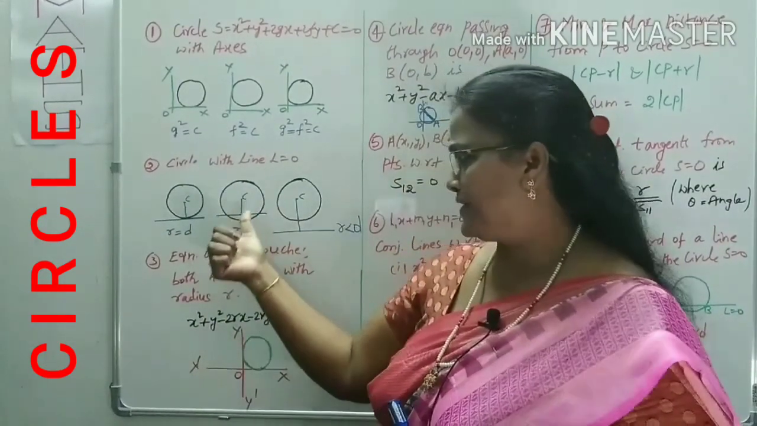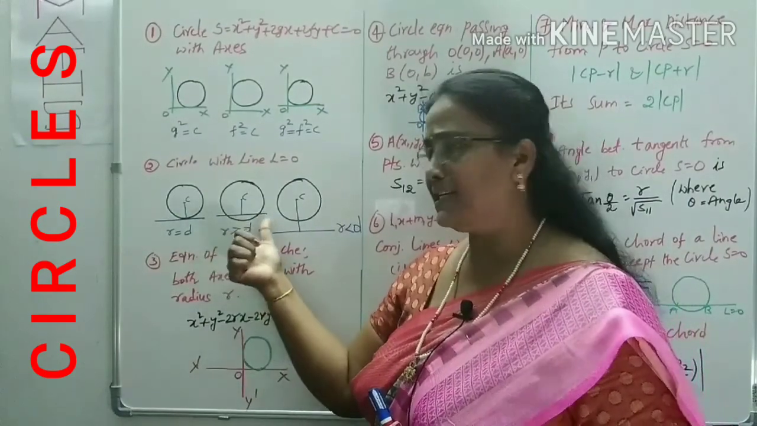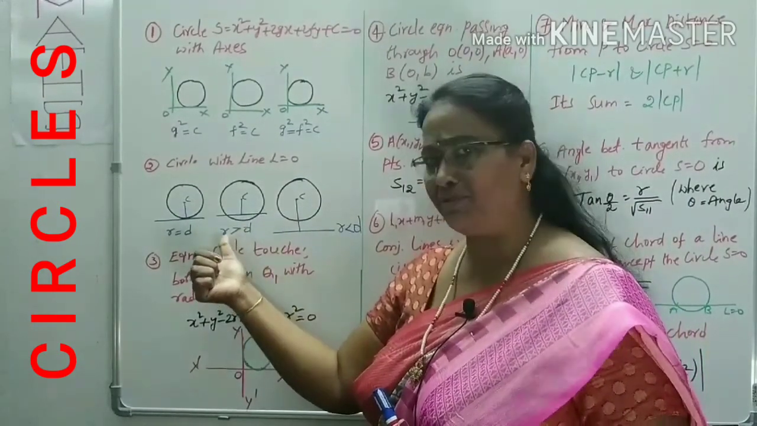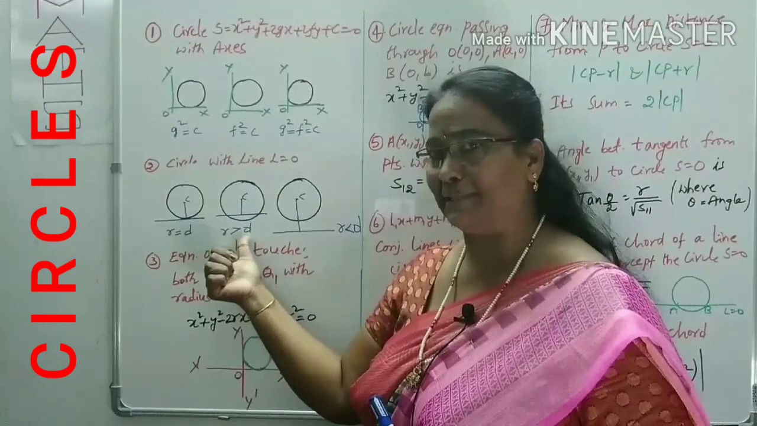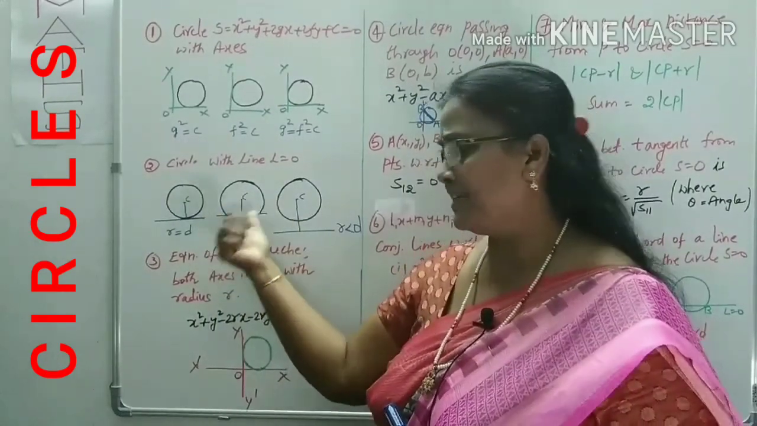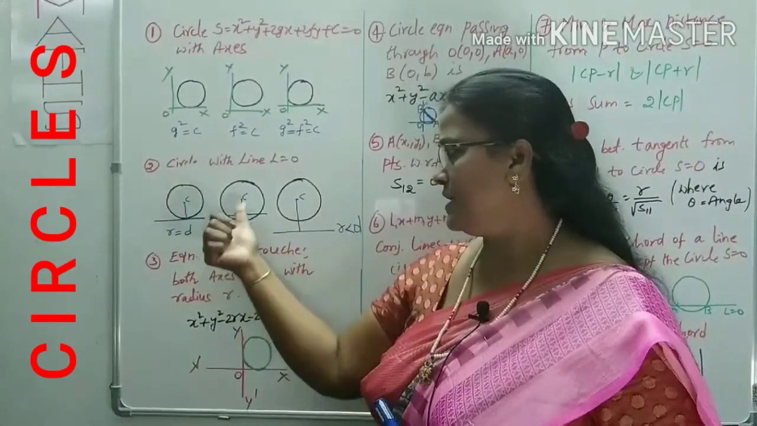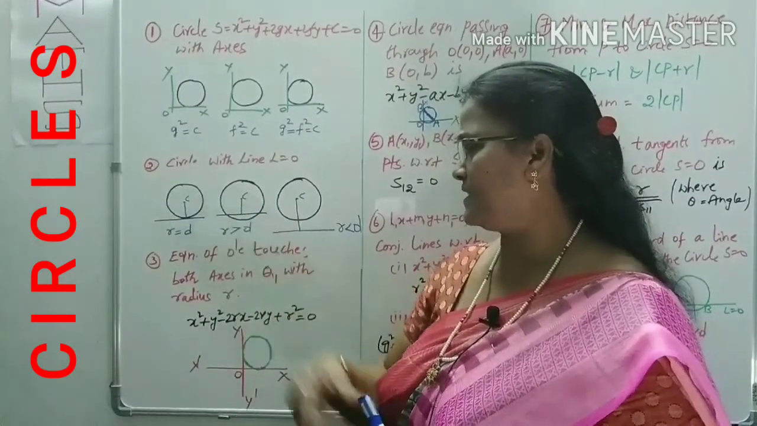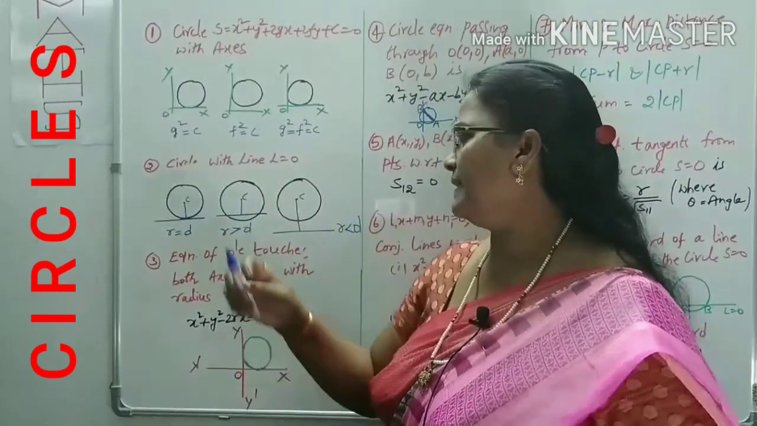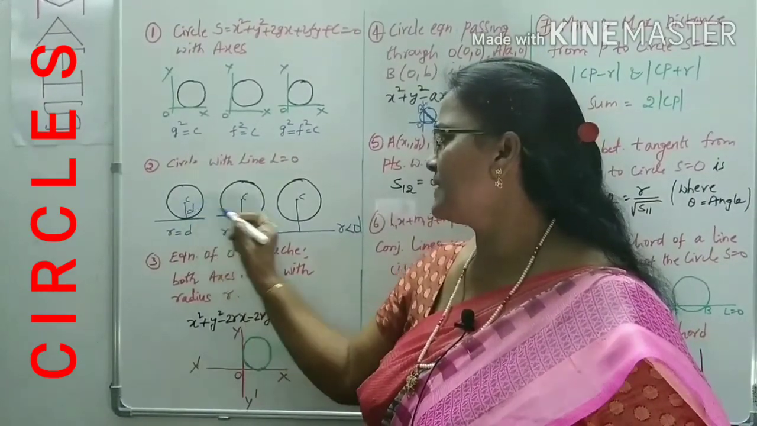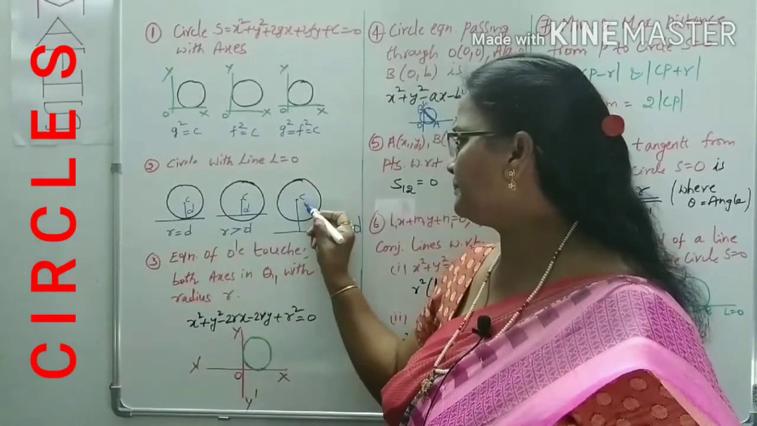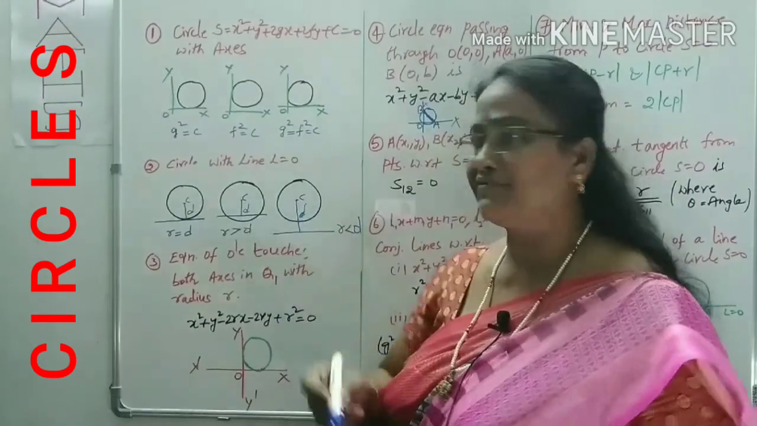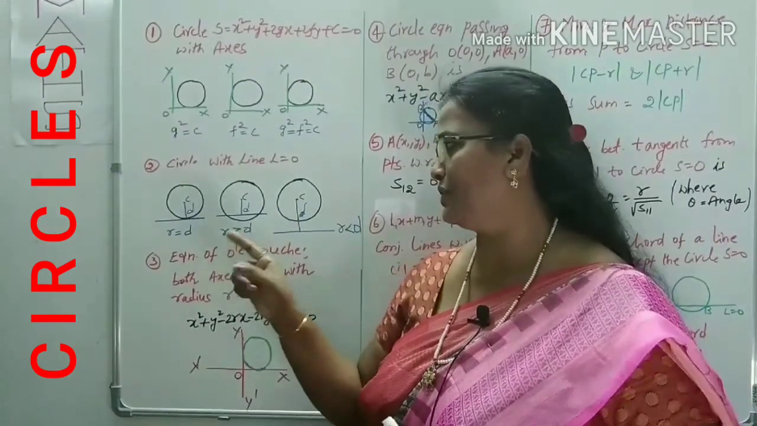In case the line intersects the circle, what is the relation between r and d? r should be greater than d. By this figure only, you can understand the relation. Here r, this distance, is clearly more than this distance. This is a small d. d is nothing but the distance from the center to the line. Briefly, you have to know.